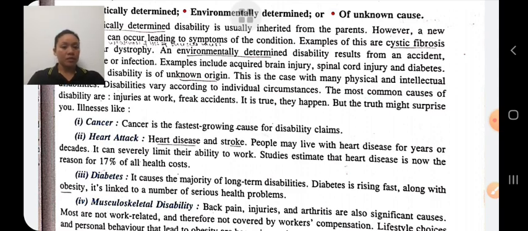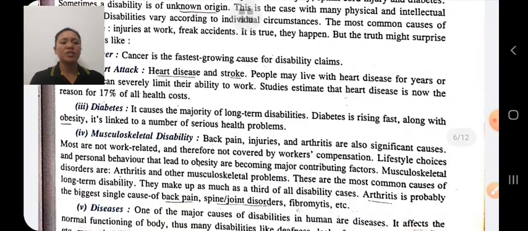Diabetes causes the majority of long-term disability. Musculoskeletal disability, that is back pain, injury, arthritis, etc. These are causes of disability.